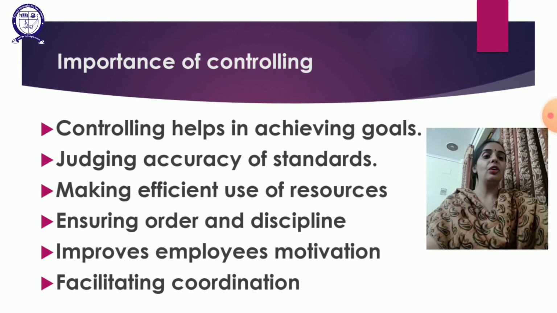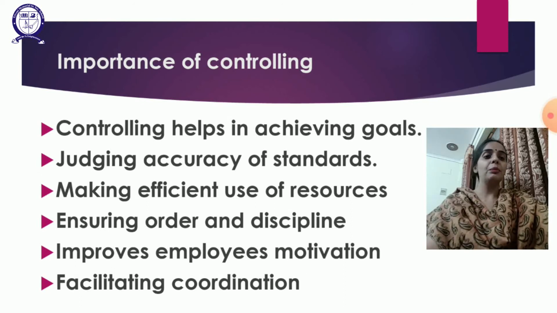Fourth is ensuring order and discipline. Why is controlling necessary? Why, being a teacher, should you control students? To ensure order and discipline. If there is order and discipline, only then is it possible for the work to go smoothly in the organization. Controlling is very important for a manager or supervisor to ensure order and discipline. There should be a prescribed code of conduct, and it will be implemented through controlling.